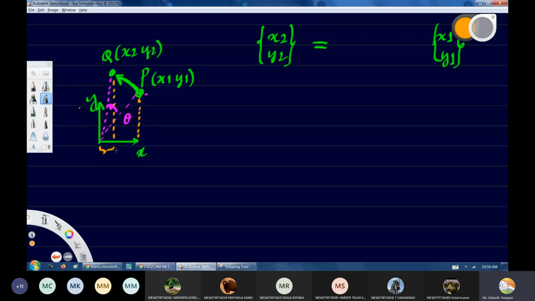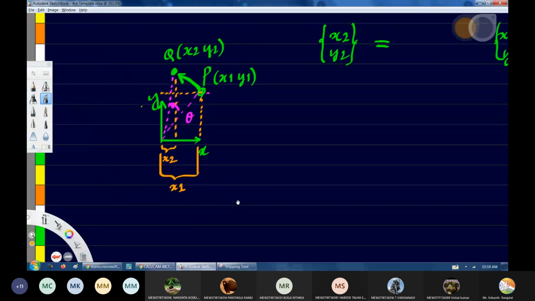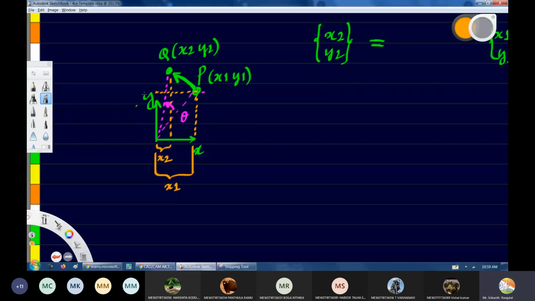What is this distance? This distance is x2, right? And what is this distance? This is x1, right? Am I right? Same way, what is this distance?